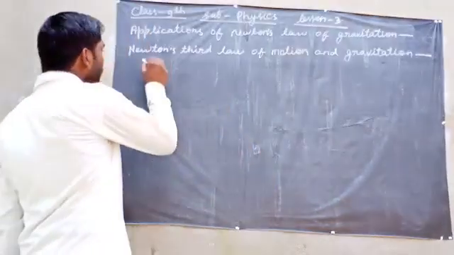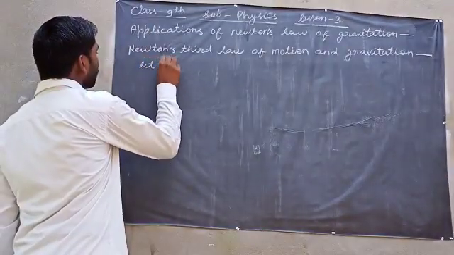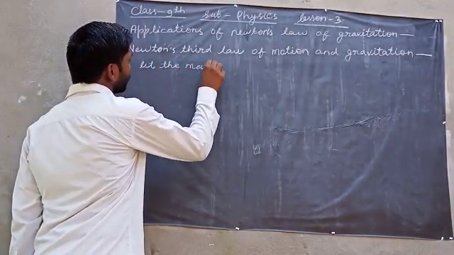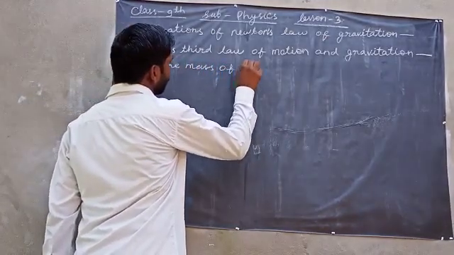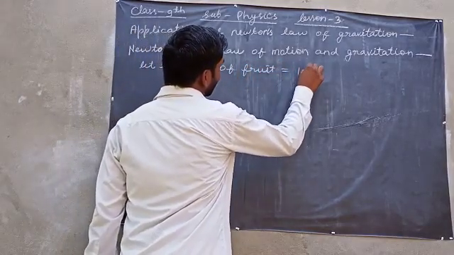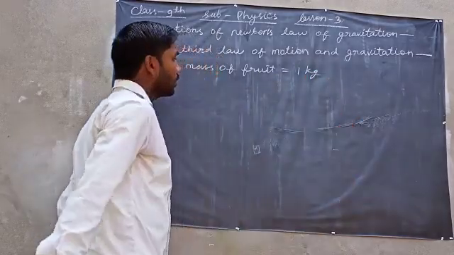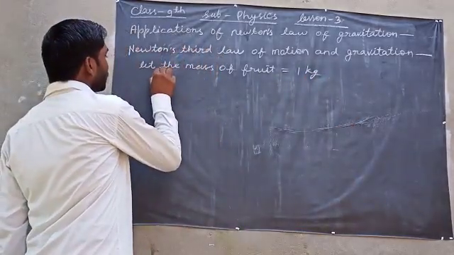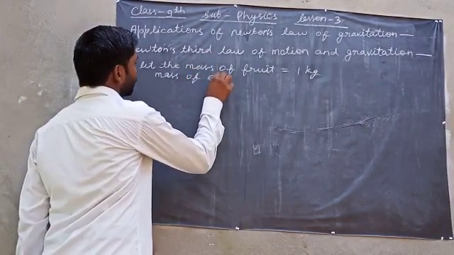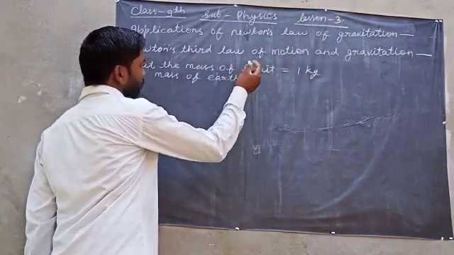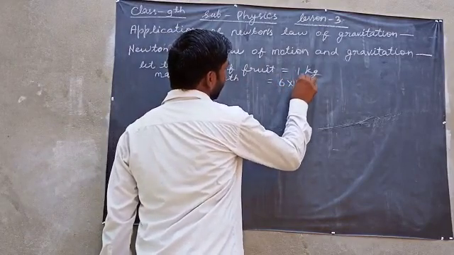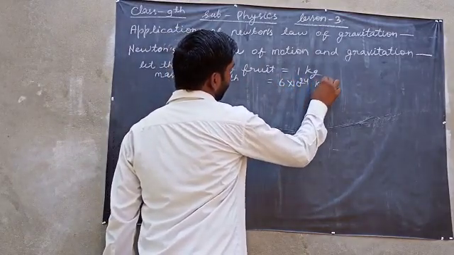Let the mass of the fruit be equal to 1 kilogram and the mass of the earth be 6 into 10 to the power 24 kilogram.